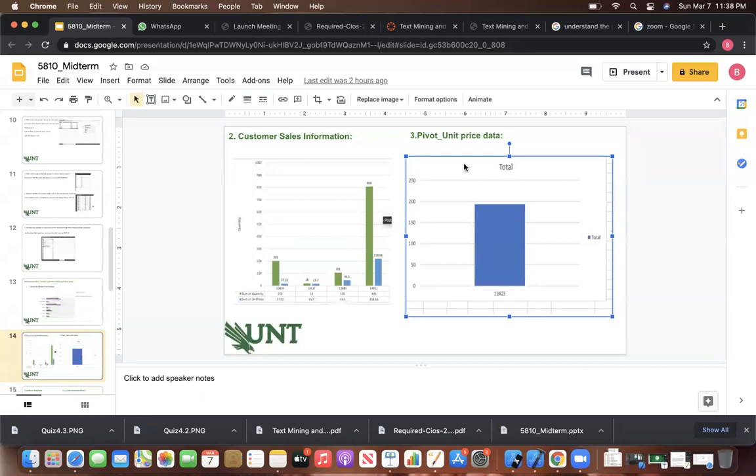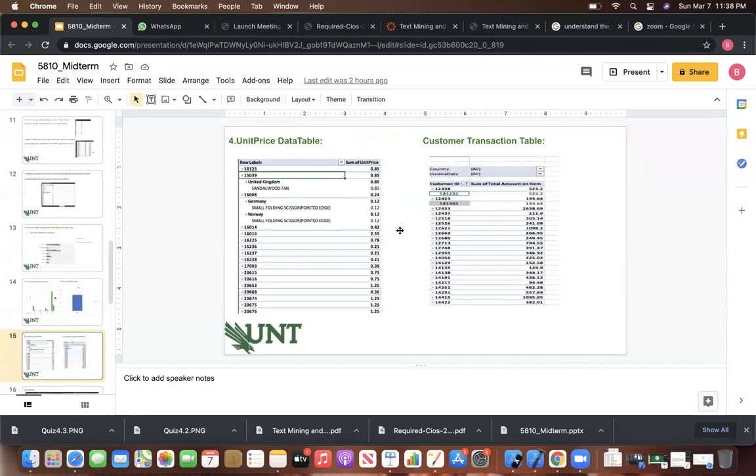And also pivot of the unit price data. So the particular unit price data, we can see that one. Here, as we explained previously, you can see the unit price of the particular customer among the different countries. We can observe here. And the customer transition, based on the country and the invoice, we can categorize the customers and their transitions and the bills, and the total purchased amount we can find here in the customer transition tables.